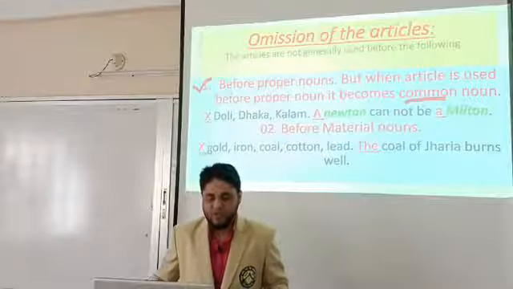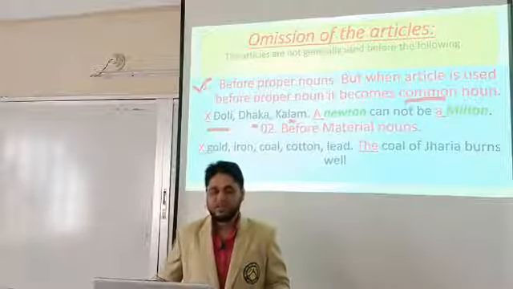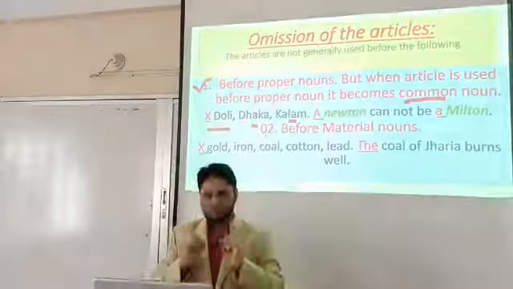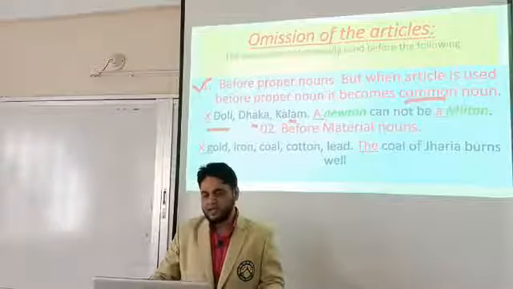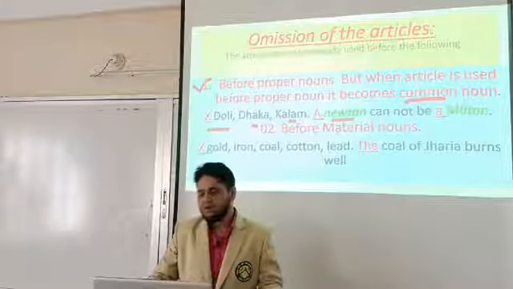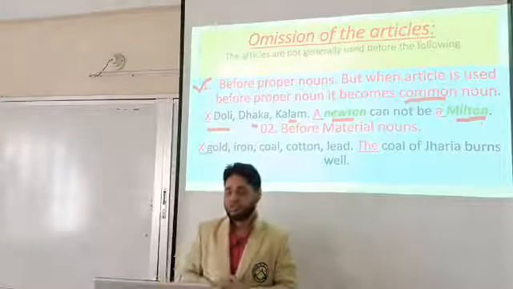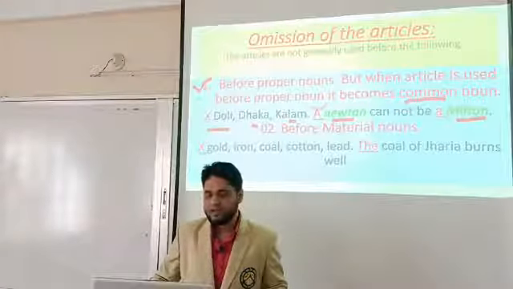For example, Dolly, Dhaka and Kalam. Such names are called proper nouns. We shouldn't use any article, we should use cross before these. But we can say "a Newton" or "a Milton". Here Newton and Milton turn into common nouns though they are proper nouns. That's why we have used the article a.